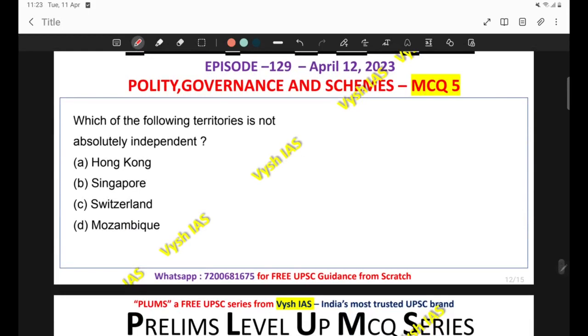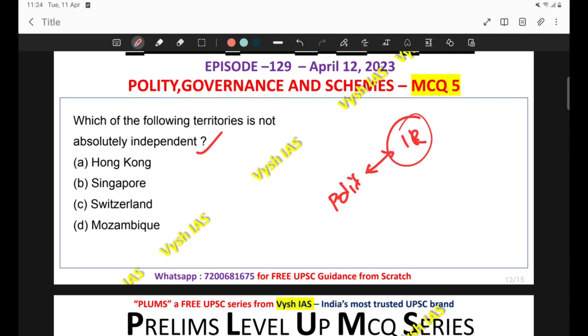Which of the following territories is not absolutely independent? Like this also a question can be asked. Polity can be linked to international relations, and questions can be asked which of the following countries are purely democratic, or which has the parliamentary form of government. Some countries will be given and you will be asked to choose the correct option. So these kind of questions can also be asked. You should have a fairly decent idea of international relations, what all forms of government are operating in various parts of the world.